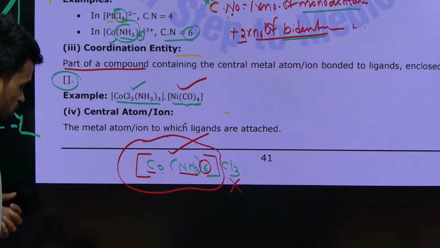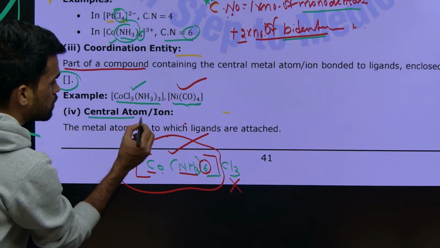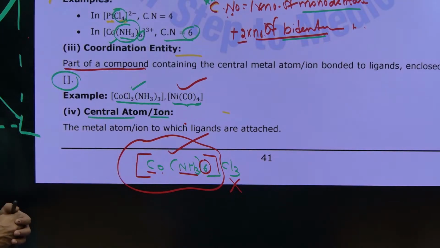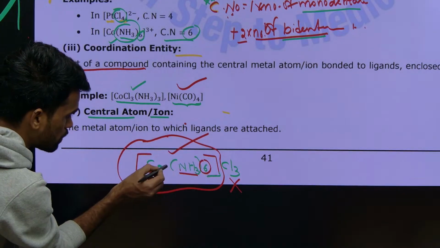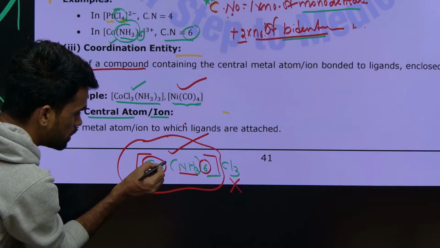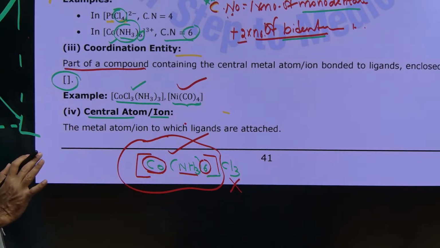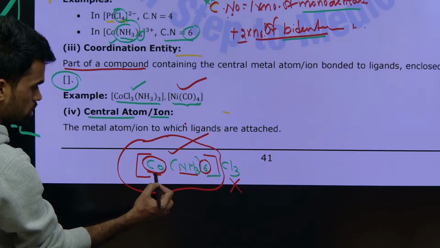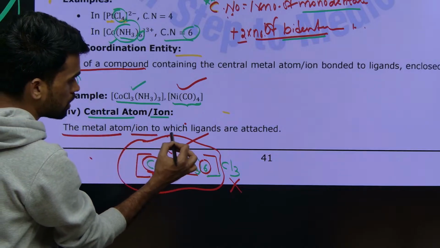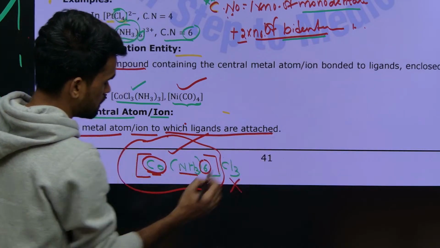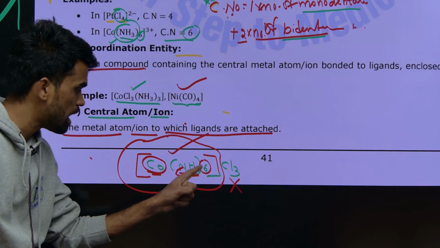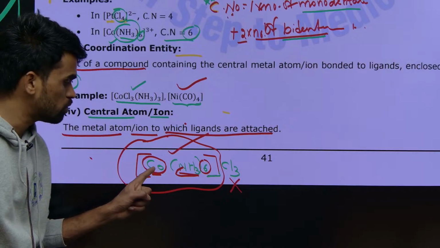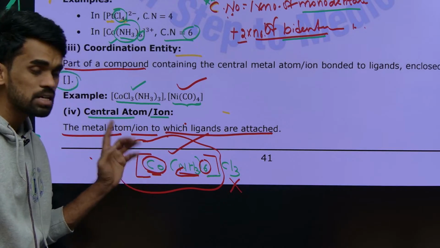Then next, one more thing, if you observe, central atom or ion. What do we mean by central atom or ion? We are talking about complexes now. Whatever metal atom or ion you are seeing here will be considered the central atom, the metal atom or ion to which ligands are attached. Here, 6 ammonia ligands are attached to cobalt, so cobalt is our central atom here.